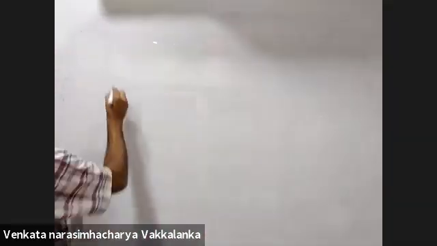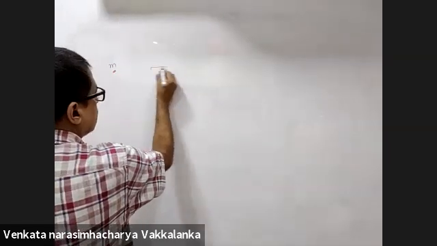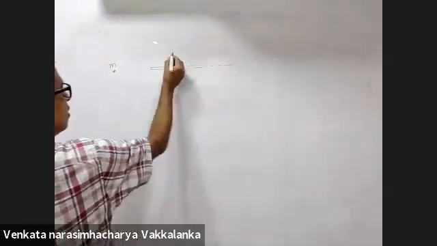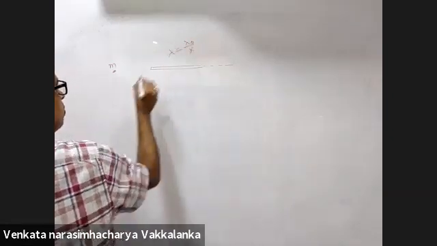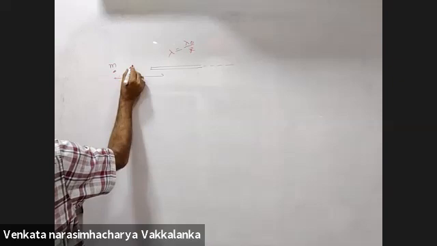Suppose I have a point mass small m and a semi-infinite long wire, where lambda is lambda naught by x. X is the distance from here.